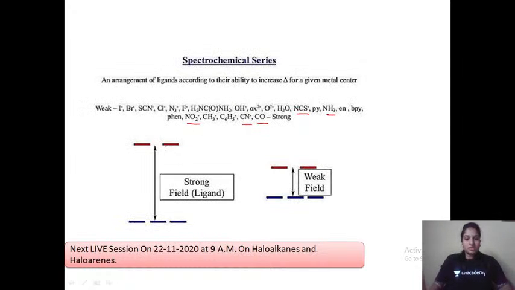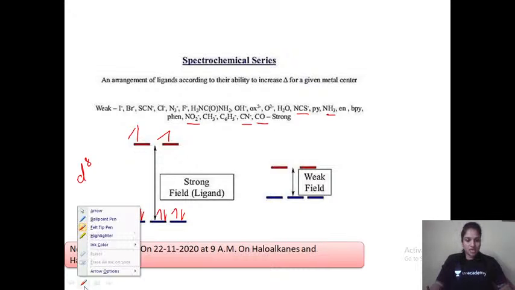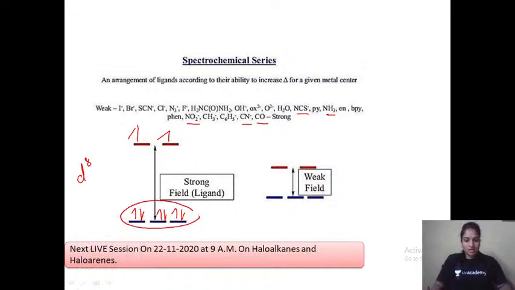Whenever we have a strong ligand, definitely the splitting will be more. For example, if I have any element with d8, 8 electrons in the d orbitals, how are we going to fill the electrons? 1, 2, 3, 4, 5, 6, then we have 7 and 8. So this is not a problem. First you should pair up here only. Why? Because the electron doesn't have sufficient energy to jump up, because the splitting has become more.